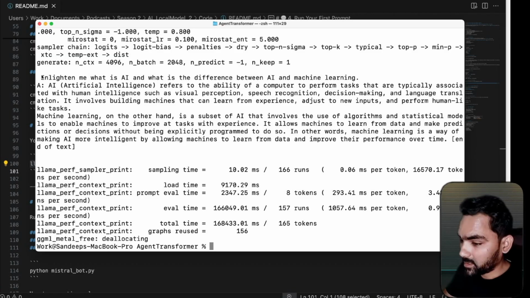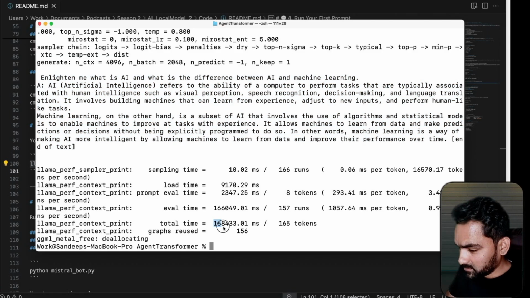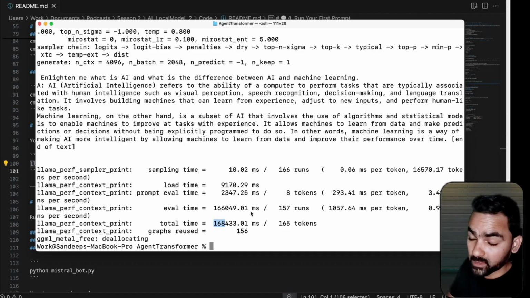So here we got our final result. Hardly it would have 200 to 300 words here. Total time taken by this is 168 seconds, more than 2 minutes. So that's how a local LLM works. I hope the demo is pretty much clear.